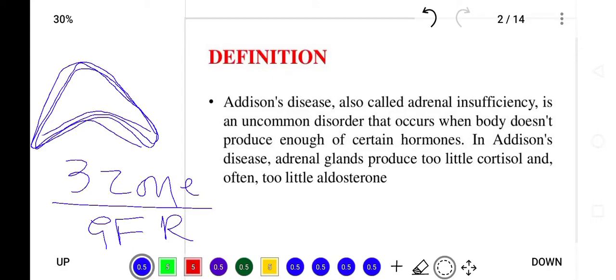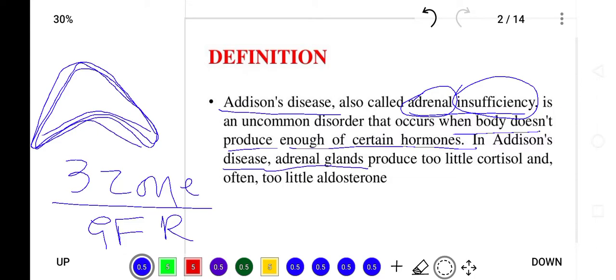Okay, so today we are going to discuss a disease known as Addison disease. It is called adrenal insufficiency. Adrenal means adrenal gland, insufficiency means insufficient hormone release. In this disease, the body does not produce enough of a certain hormone, and it is called Addison disease or adrenal insufficiency. The adrenal glands, which are present on the top of the kidney, produce too little cortisol and often too little aldosterone.